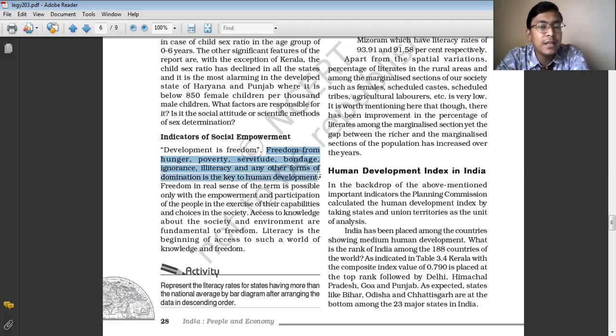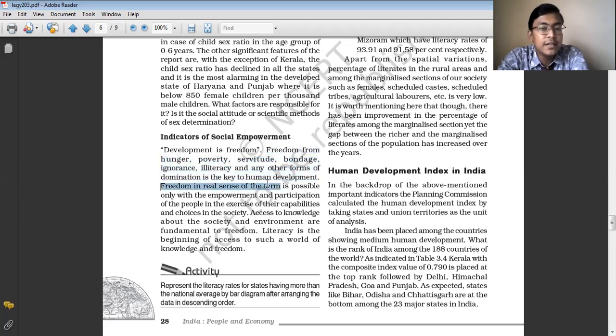When people are free from all of these, then only can they live a better standard of life. People will live a dignified life, which will lead to human development.